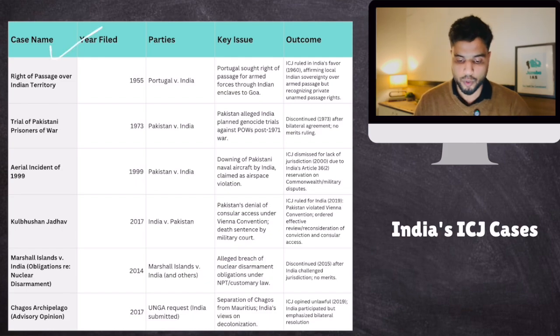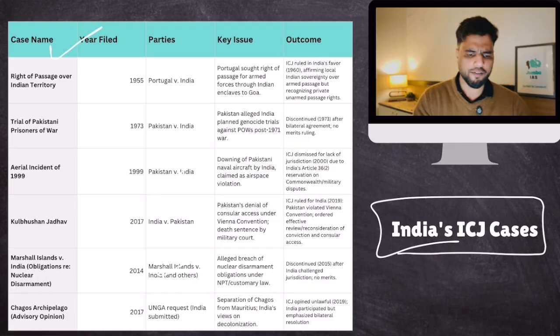Okay. First case was with Portugal, then with Pakistan. 4 were with Pakistan. Okay. So one was with Portugal, then one was with Marshall Islands. But mostly we have been involved in cases with Pakistan. The famous one was the Kulbhushan Jadhav case. Okay. So these are India's ICJ cases which are given in your notes. So take a look at that.